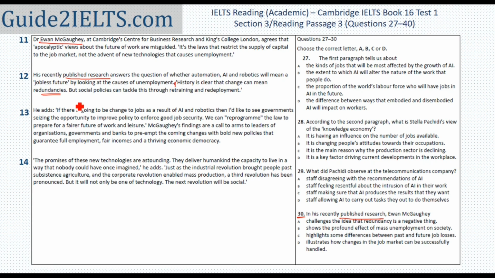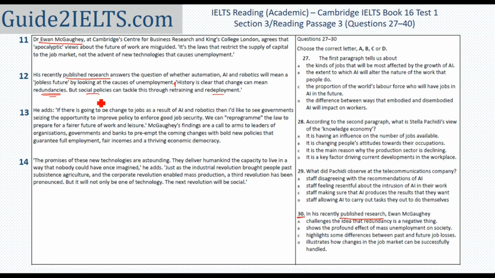History is clear that change can mean redundancies. That is, that it has happened before also, that when change happens, some people, some professions are no longer needed. But social policies can tackle this through retraining and redeployment. Let us assume you don't know the meaning of the word redeployment. Even without that, you should be able to understand what is being said.